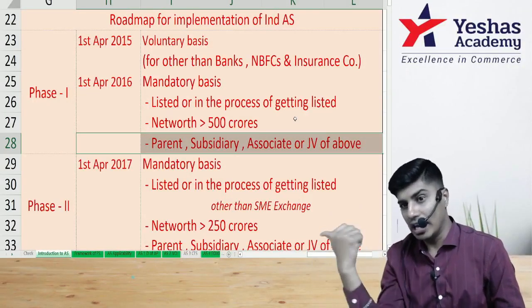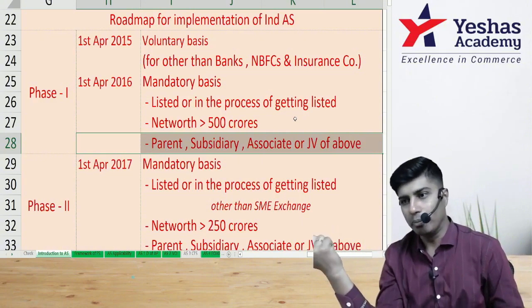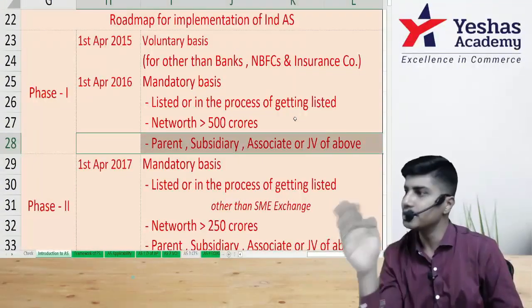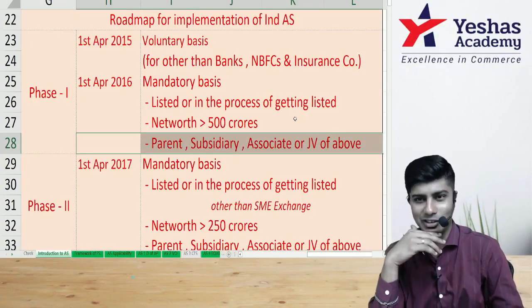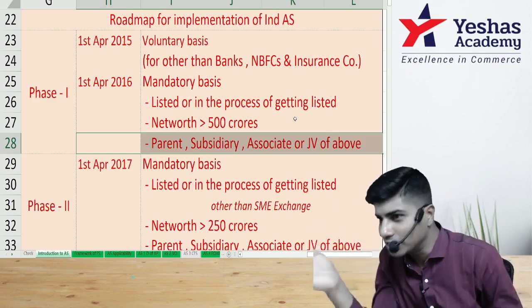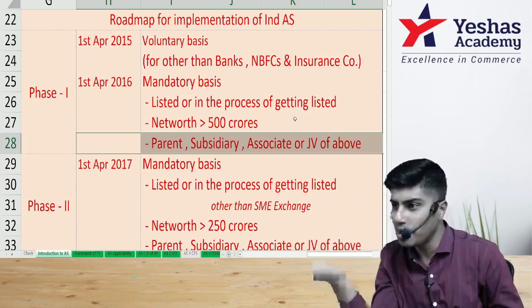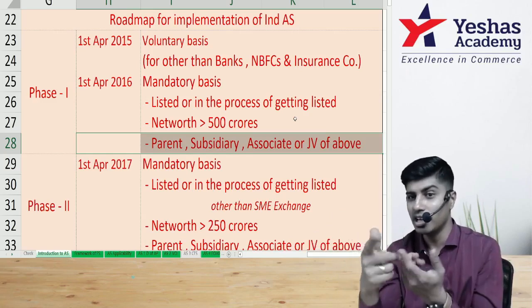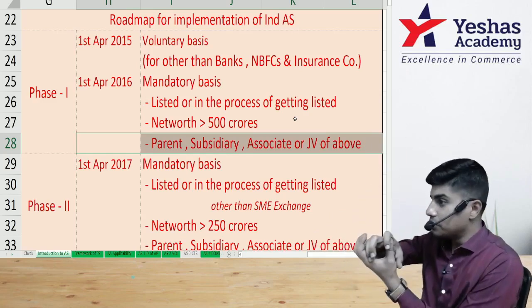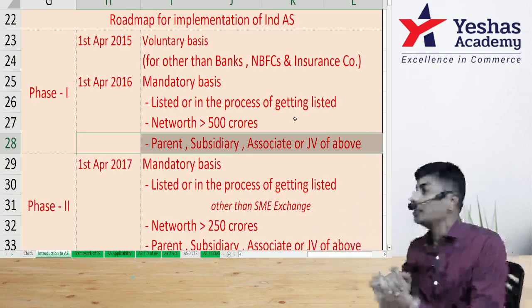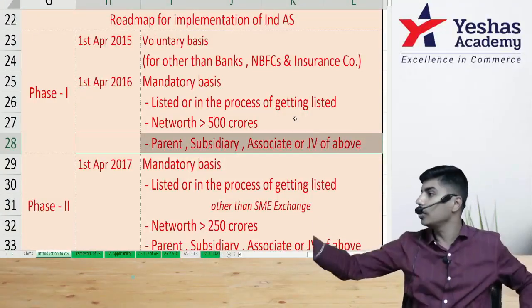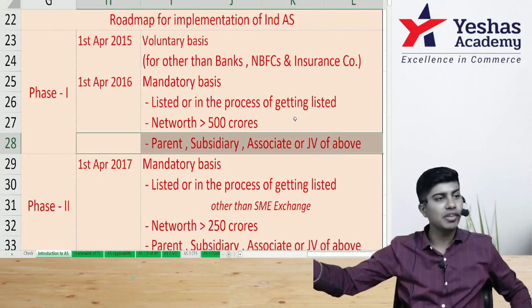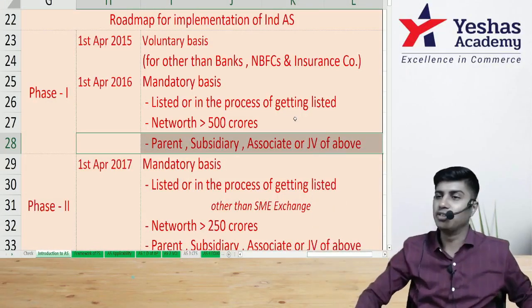For Reliance, it's a listed company, so it's applicable. Now Dunzo is not a listed company. Let's say Dunzo's net worth is not more than 500 crores, and Dunzo voluntarily did not start following Ind AS. Is it still applicable? Yes, it's applicable. Why? Because an investor-associate relationship is there. You do consolidation for holding and subsidiary. You should also do consolidation for investor and associate, so you have to follow Ind AS there.